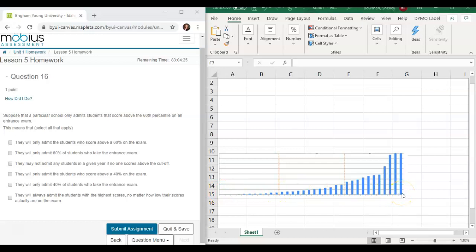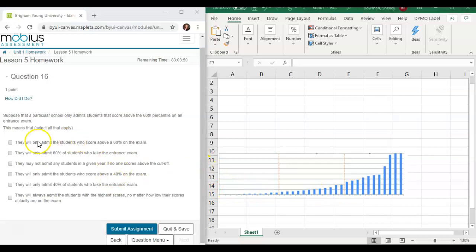What it's saying is that if they score above the 60th percentile, that means that of all the students who have taken this test, let's say right here's the 50th, we've split it right in half. The 60th is about over here. These are all of the students that they'll take. Now it doesn't matter how high these scores are, it just means that they are above the 60th percentile compared to everybody who scored lower than that.